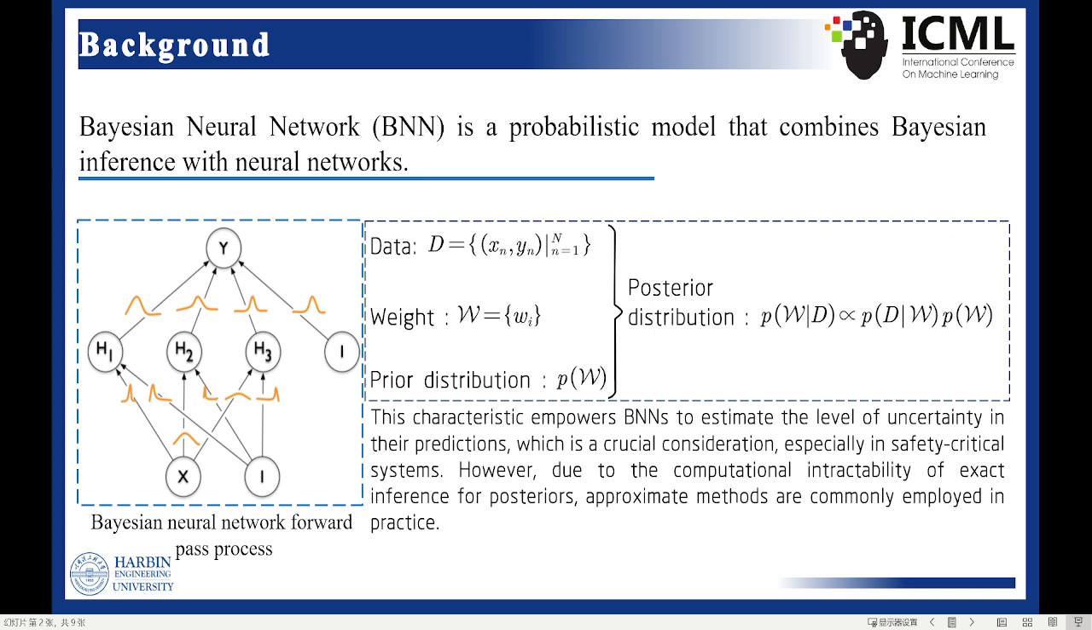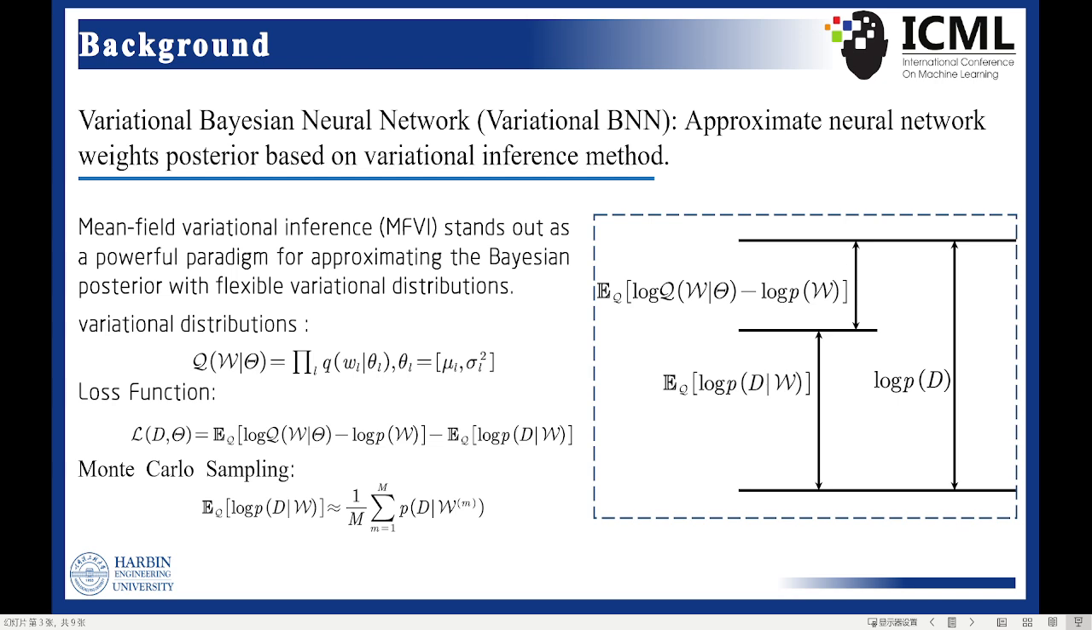However, due to the computational intractability of exact inference for posteriors, approximate methods are commonly employed in practice. Mean field variational inference (MFVI) stands out as a powerful paradigm for approximating the Bayesian posterior with flexible variational distributions. The optimization of this approximation revolves around minimizing the Kullback-Leibler (KL) divergence between the variational distribution and the actual posterior.